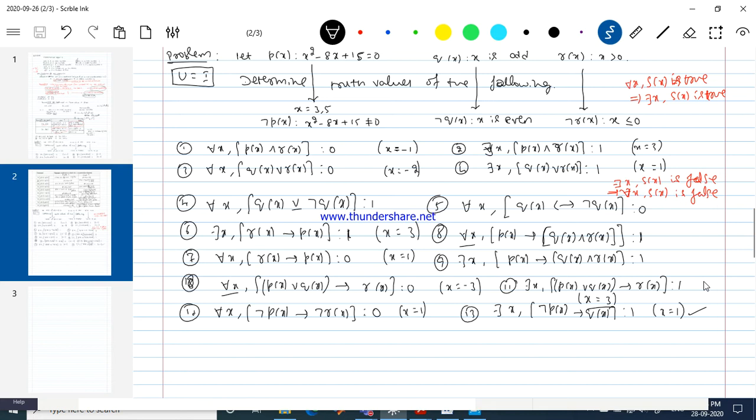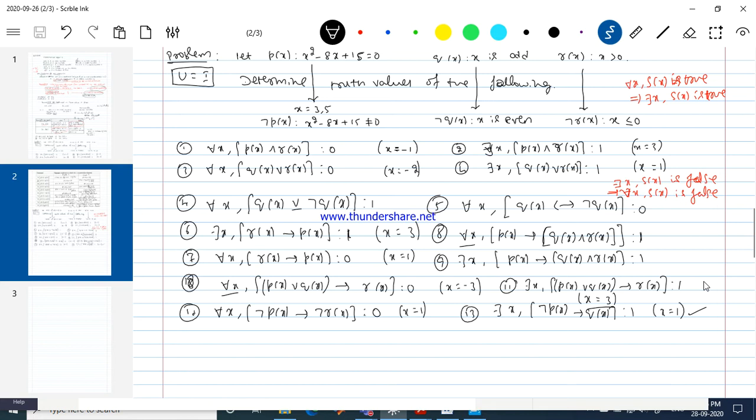So when we are proving there exists x P of x is a true statement, we can prove it in two ways. One way is to prove the hypothesis itself is false. Otherwise, prove that the hypothesis is true and the conclusion is also a true statement.